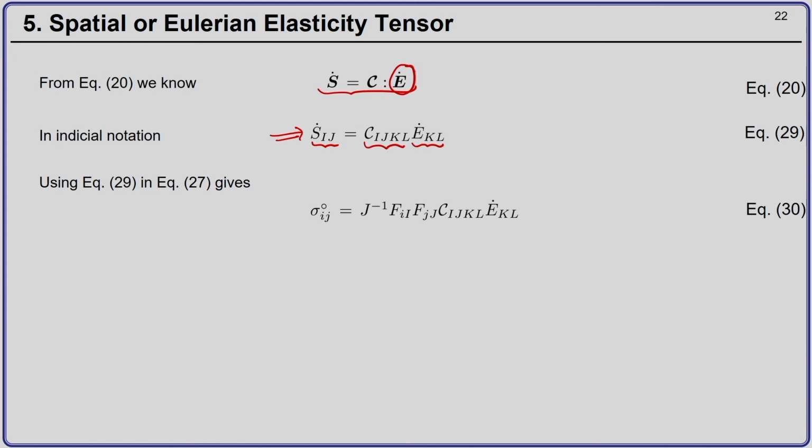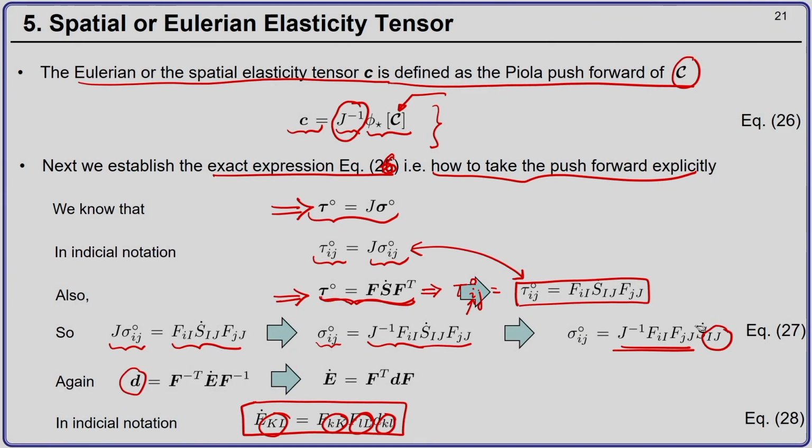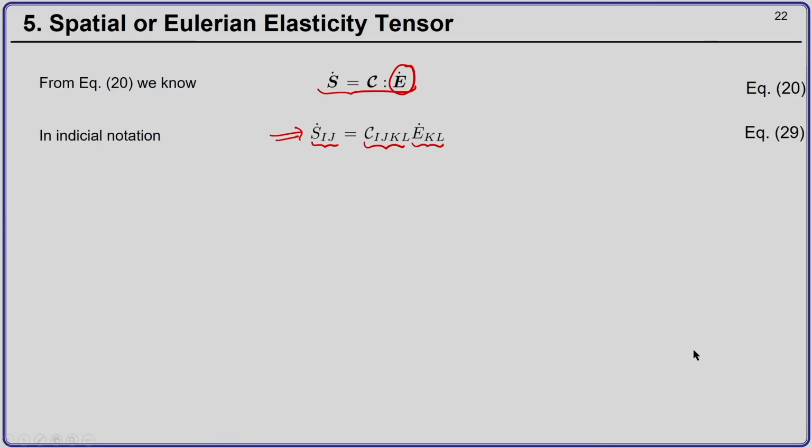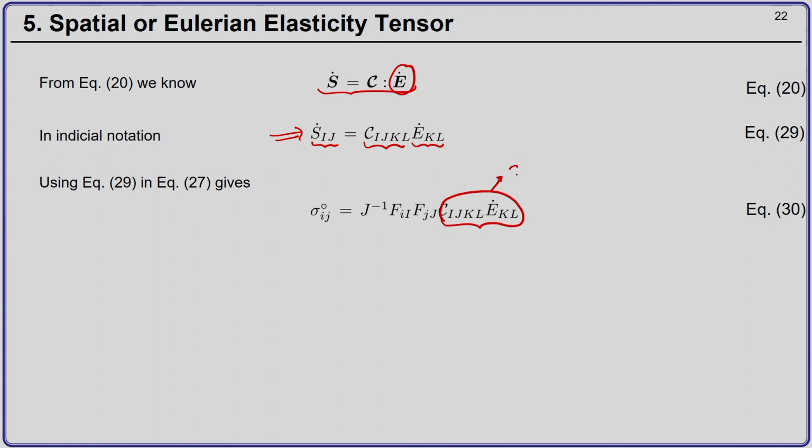So, if you see here, I had equation 27 where I had S dot IJ, and now S dot IJ is C_IJKL E dot KL. So, this I can substitute here. So, that is what we are doing. So, we have C_IJKL E dot KL, which is nothing but S dot IJ. So, using equation 29 in equation number 27, I get this particular expression.